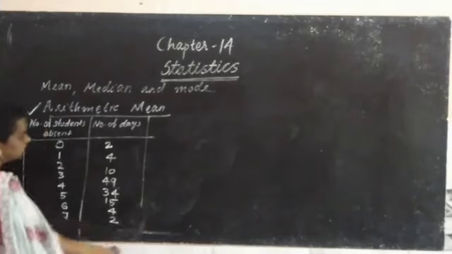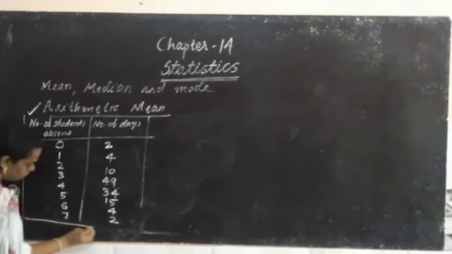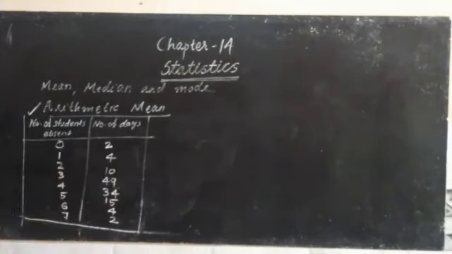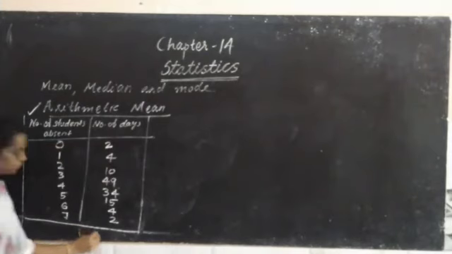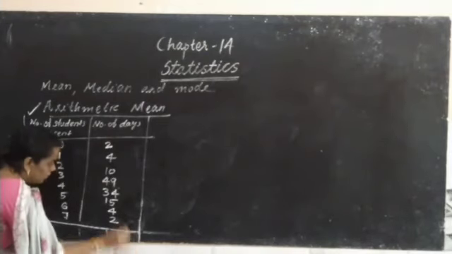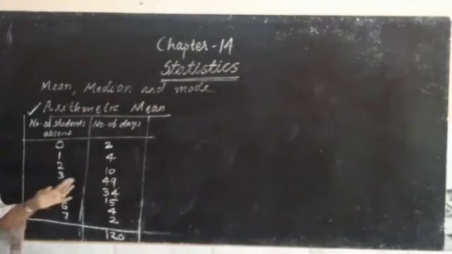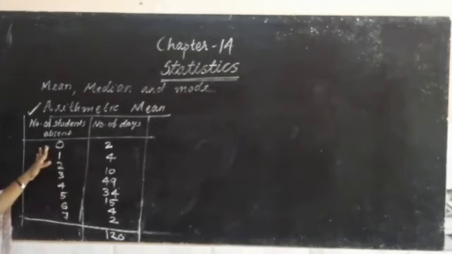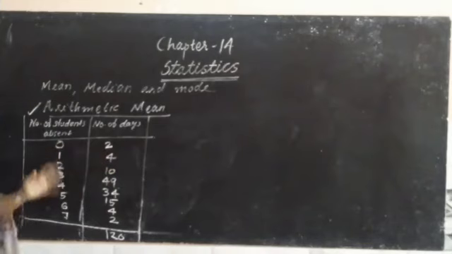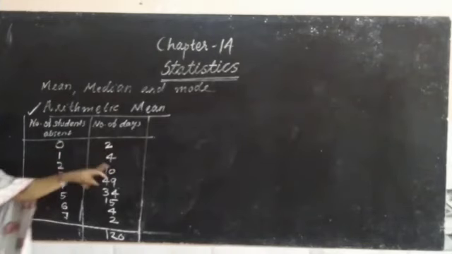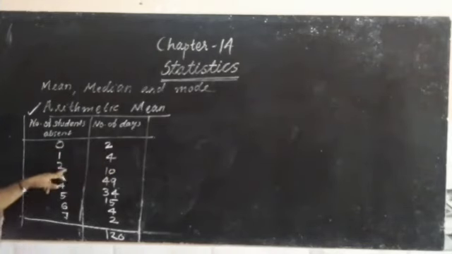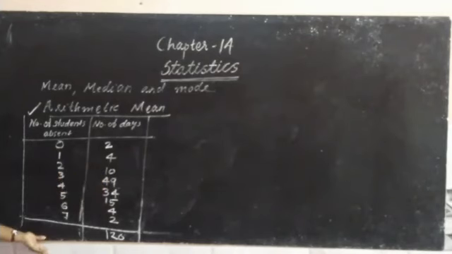If we get such data, I hope you understood the question. Total number of days: 120 days. We have checked the last 120 days. In those 120 days, 0 students were absent for 2 days, that means all are present. Only 1 student was absent for 4 days. Then 2 students for 10 days, and so on.